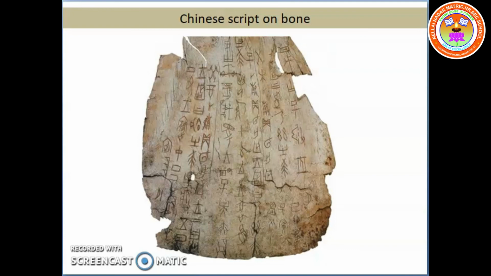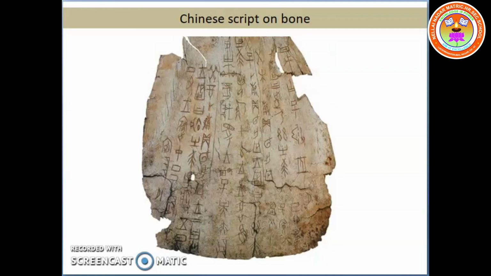The contribution of Chinese civilization to the world. First one, their writing system. Their writing system was improved. Then the invention of paper. Opening of the Silk Road, which improved the trade. The invention of gunpowder. So these were the major contributions of Chinese people to the world.